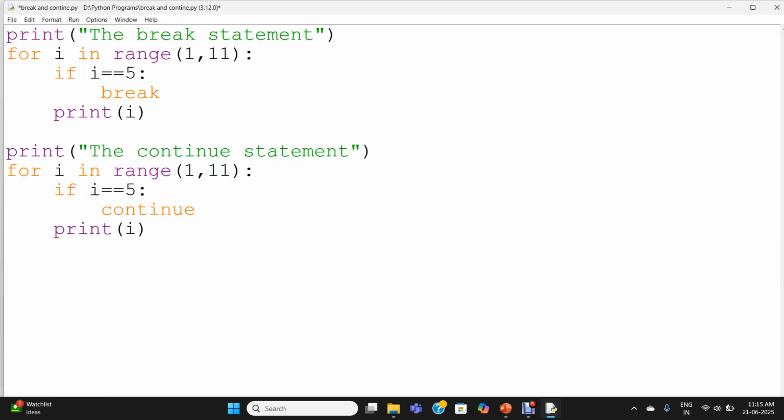So how will it work? When i is 1 in the initial stage, i == 5 is false. The control will come here and print i, 1. Next iteration, 2 will get printed. Likewise, 1 to 4 will get printed. When i equals 5, the continue statement will get encountered. The control will again transfer back to the loop header. That's why the print(i) will not get executed. After that, i becomes 6. Then it will come here and check 6 == 5 is false. Come here and print. Likewise, the values 1 to 10 except 5 will get printed. Now we will execute the program and check the result.